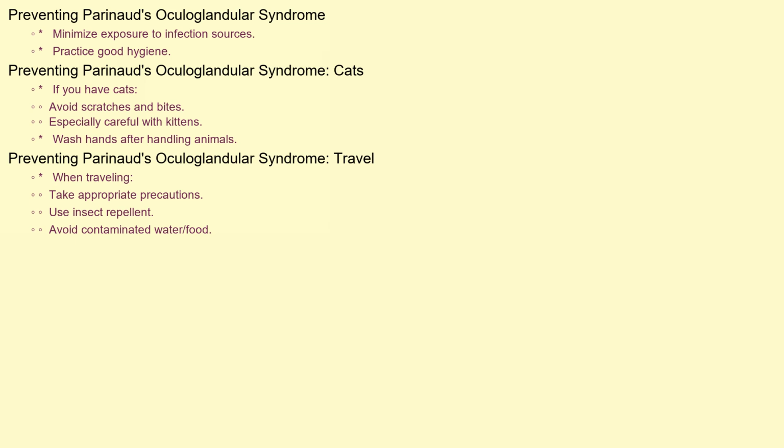Preventing Parinaud's oculoglandular syndrome involves minimizing exposure to potential sources of infection. If you have cats, especially kittens, be careful to avoid scratches and bites. Wash your hands thoroughly after handling animals. If you're traveling to areas where certain infections are more common, take appropriate precautions, such as wearing insect repellent and avoiding contact with potentially contaminated water or food.